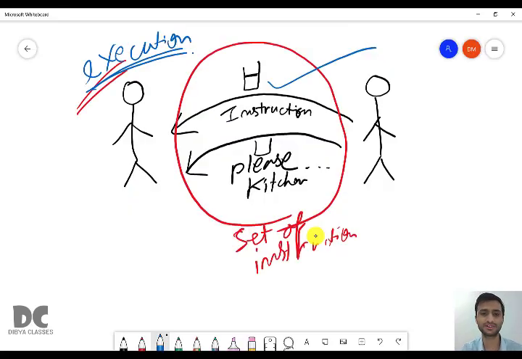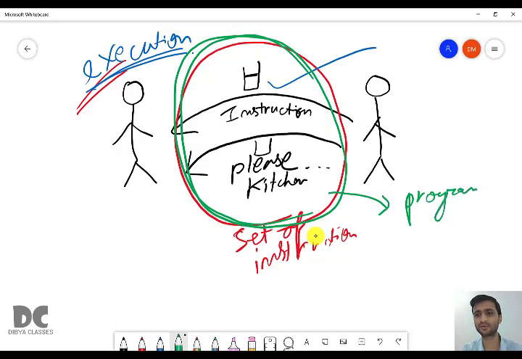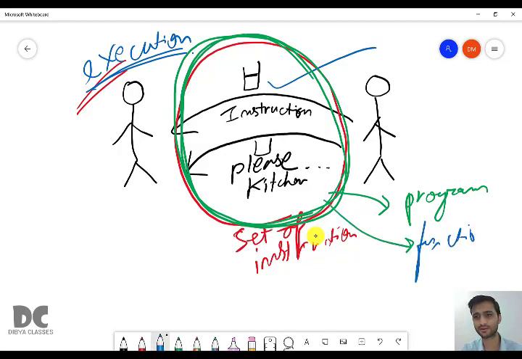So this whole set of instructions in Java is present in a program. This whole thing is called a program, and all this set of instructions is present in a function.